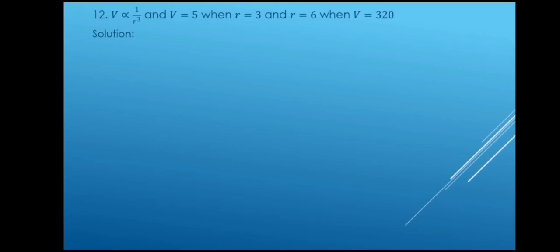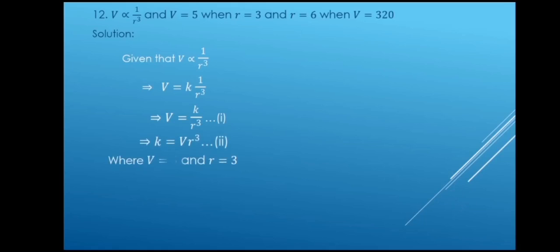Now we have to find out question number 12. v is in inverse variation to r cube, and v is equal to 5 when r is equal to 3. We have to find v when r is equal to 6, and r when v is equal to 320. We will have to find out first that v is in inverse variation to r cube. v is equal to k divided by r cube. Now putting the value of v and r, we will get k is equal to 135.